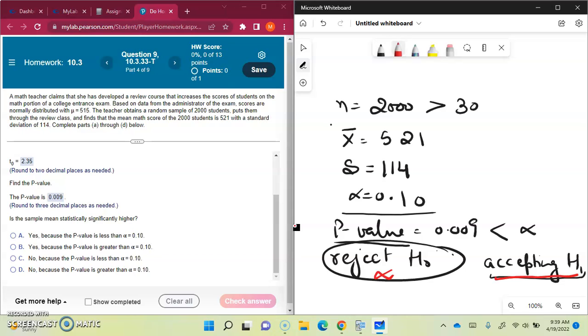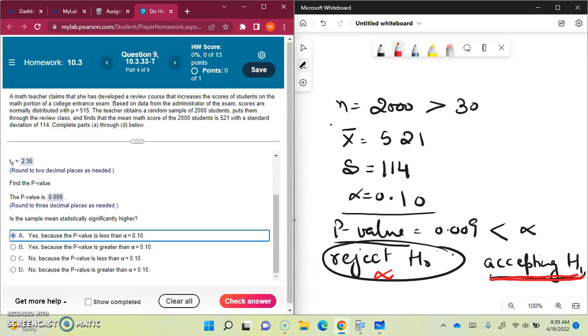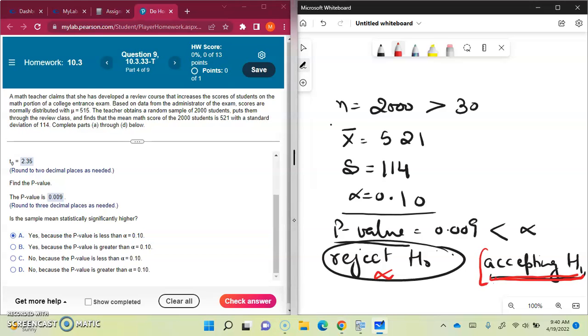We are rejecting H naught and we are accepting H1. That means it is statistically significantly higher. So, yes, it is true because the p-value is less than alpha. We are rejecting H naught, so we are accepting H1. That means it is statistically significantly higher.